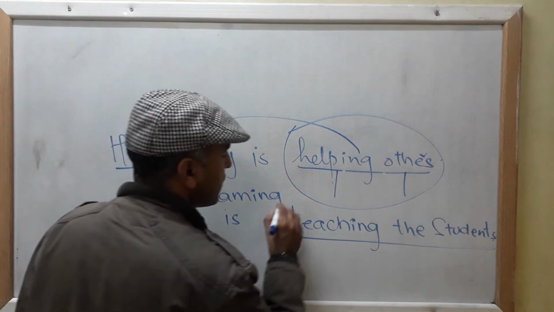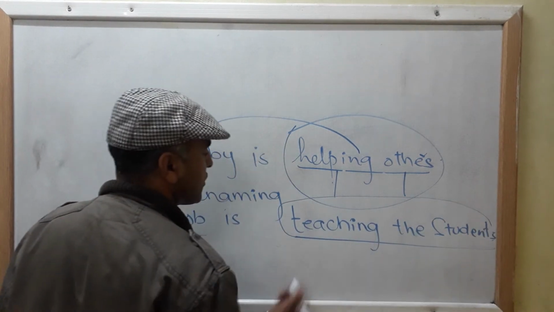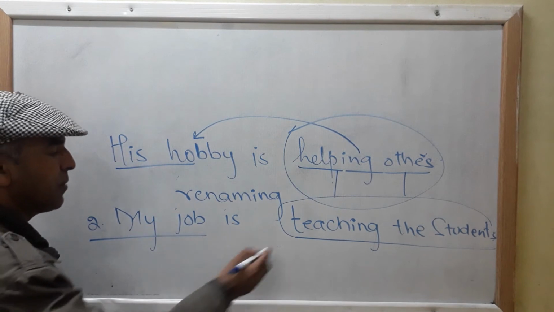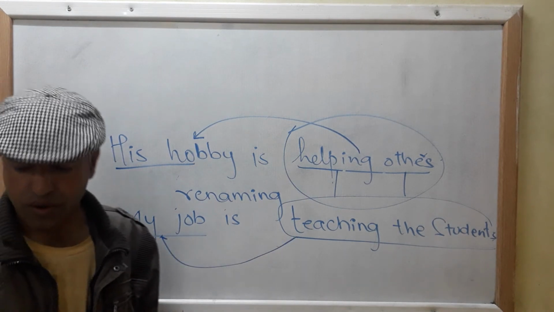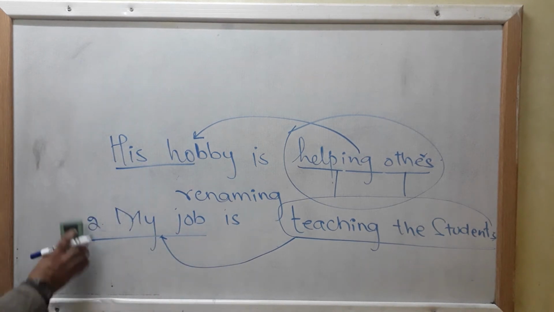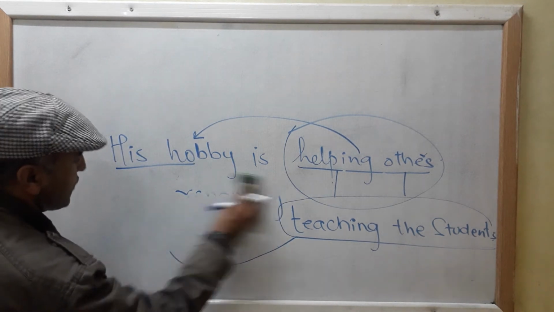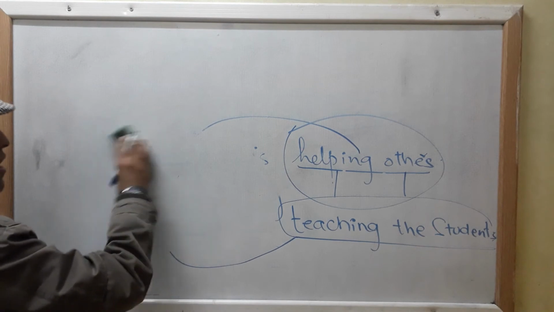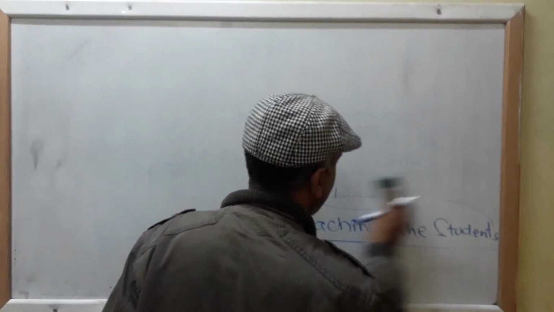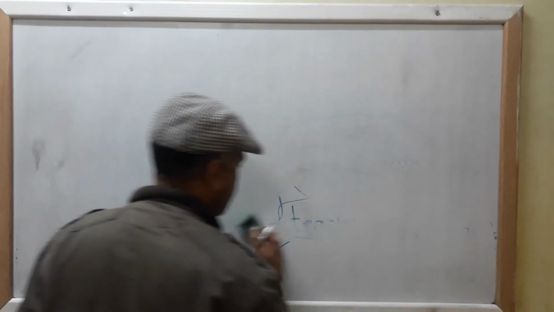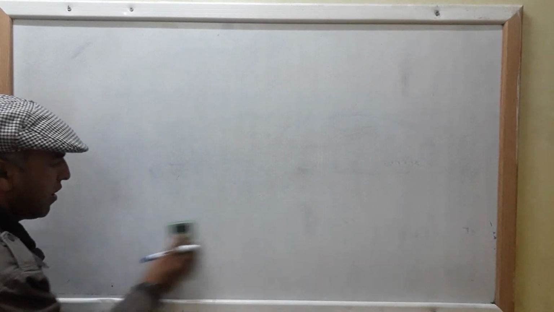Again, this gerund phrase is functioning as a subject complement because it is renaming my subject. That is my job. There is one thing that we are left with, that most of the students ask me: sir, what is the difference, and how would we be able to discern and discriminate the difference between a participle phrase and a gerund phrase?